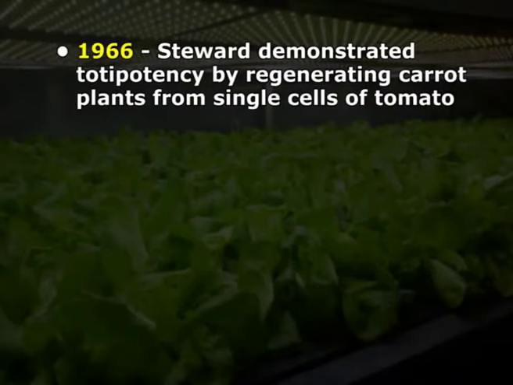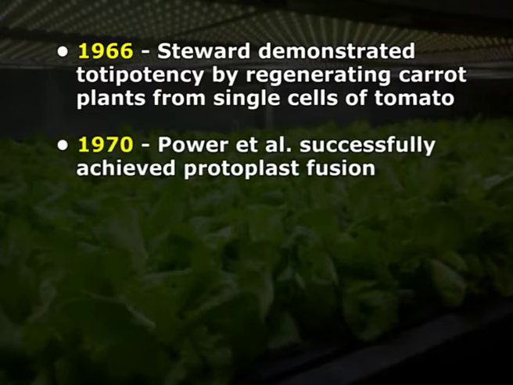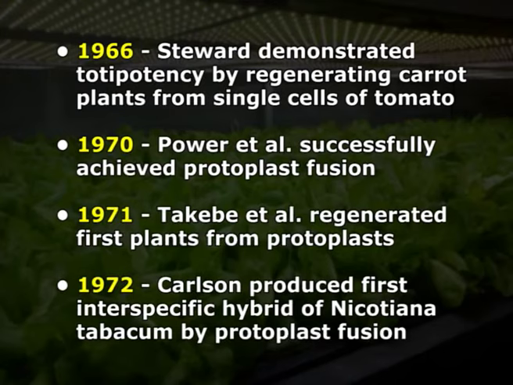In 1966, Steward demonstrated totipotency by regenerating a carrot plant from a single cell. In 1970, Power et al. successfully achieved protoplast fusion. In 1971, Takebe et al. regenerated the first plant from protoplast.